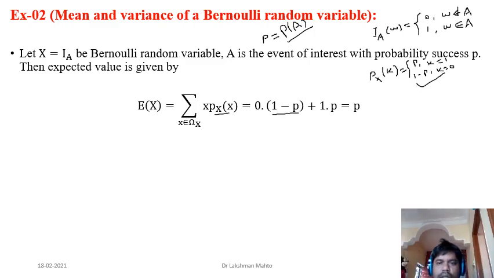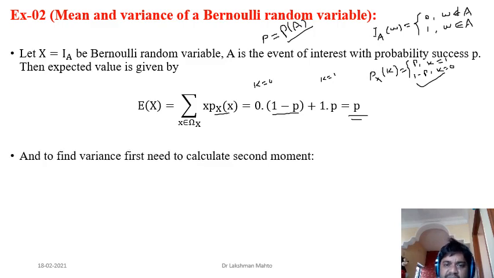So, I was here to calculate the mean of the Bernoulli random variable. If you take k equal to 0, what is the corresponding value of the probability mass function? It would be 1 minus p, so we multiply 0 with 1 minus p. If you take k equal to 1, the probability mass function would be p, so we multiply 1 with p. If you sum it up, the total would be p. So the expectation of a Bernoulli random variable is just equal to the probability of success. It is very easy to find the expectation of a Bernoulli random variable.